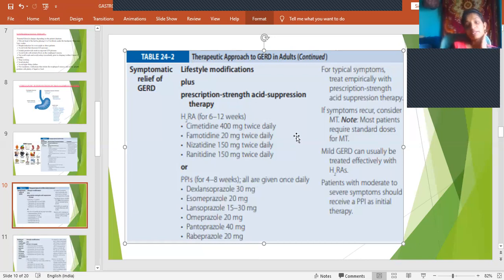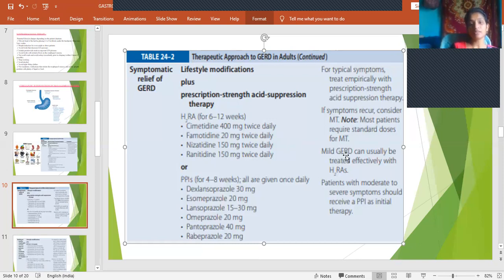And for typical symptoms, treat empirically with prescription strength acid suppression therapy. If the symptoms recur, most patients require standard doses, and higher doses may be required. MT here stands for maintenance therapy.